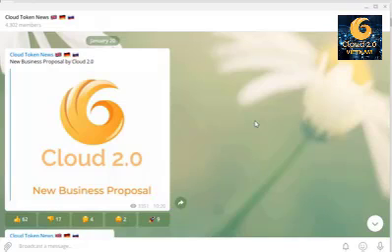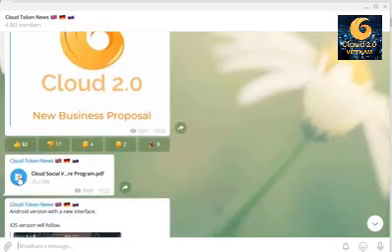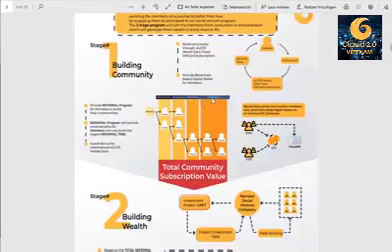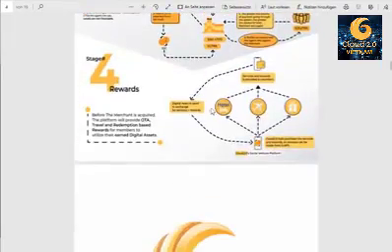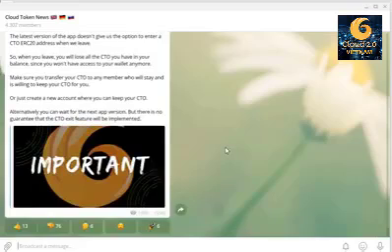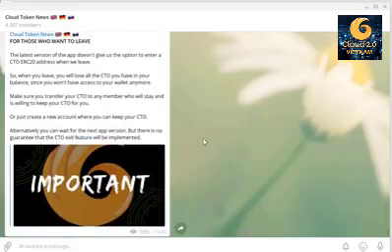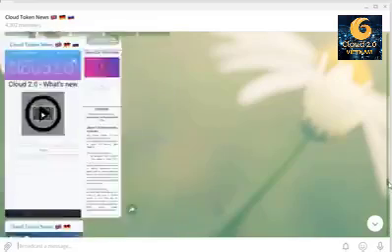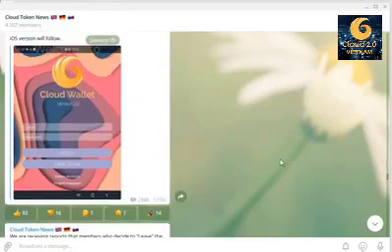So the new business proposal is explained in this PDF document, which is highly technological, as you can probably see, and that's why I would rather use the animation video that was published in the app to explain that new business proposal. But before you can see that video in your app, you have to migrate to the latest version of the app, right? And so far it's only available for Android phones, and this is how the interface will look like.